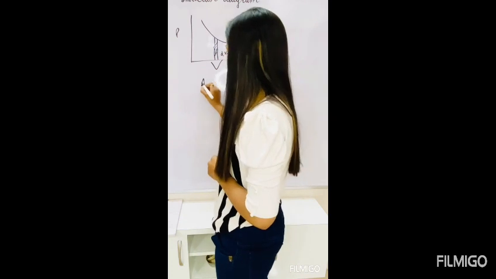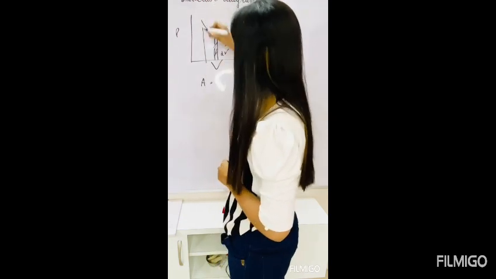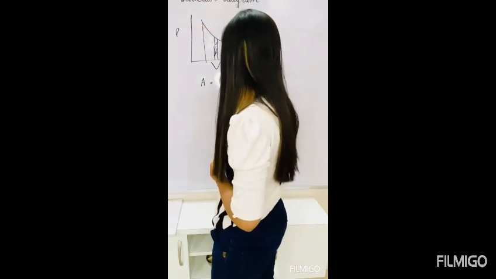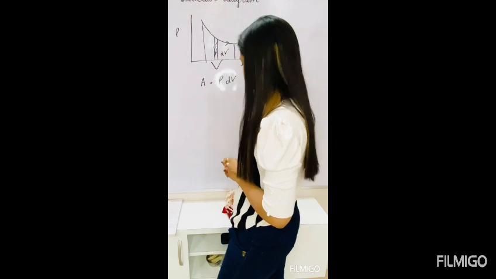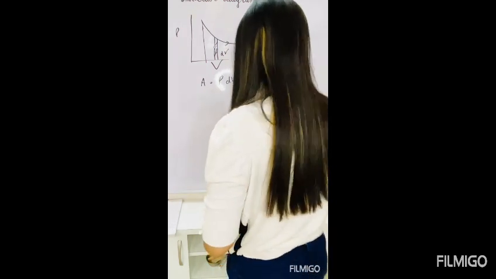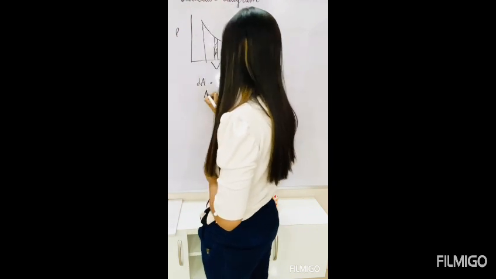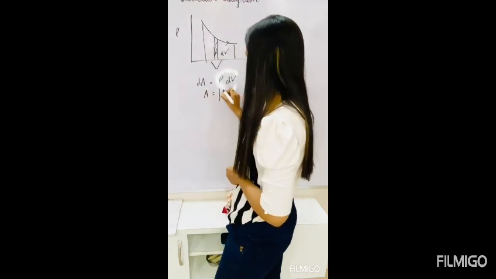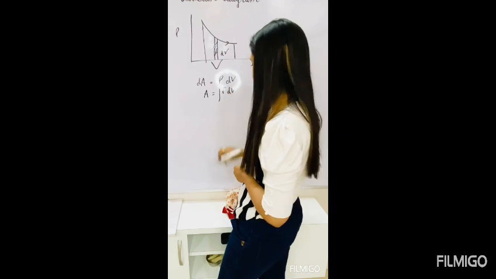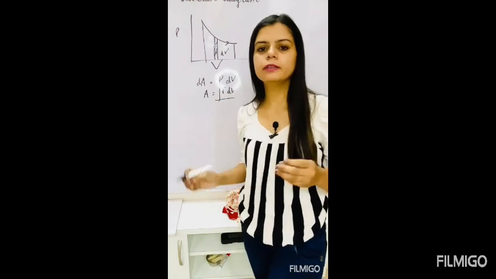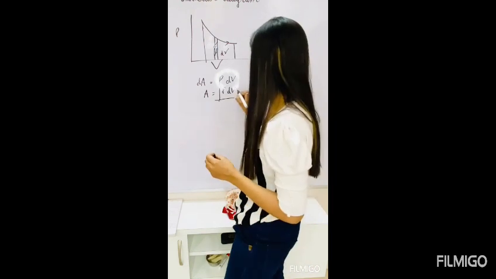We know the area under the graph will be equal to P dV. This is the small area here. Total area will be the integration of P dV, and we know the integration of P dV is equal to work done.